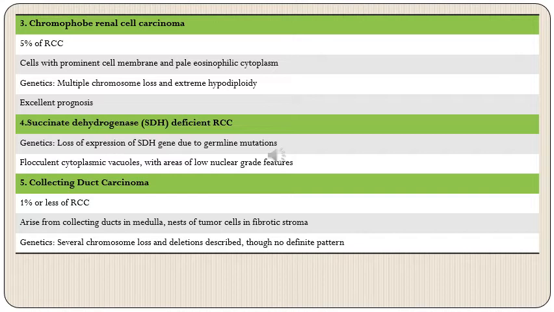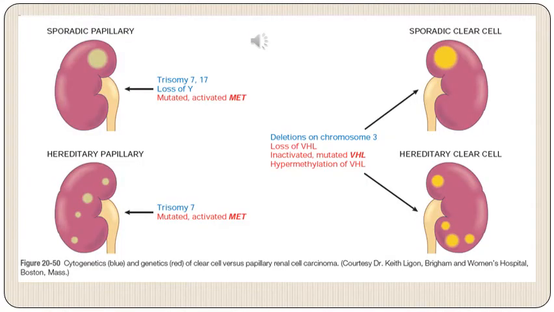carcinoma. So this is a diagrammatic representation of the cytogenetics of clear cell carcinoma and papillary carcinoma. On the left, at the top, we have sporadic papillary carcinoma where there can be trisomy 7, and in addition to that there can be trisomy 17 or loss of chromosome Y in male patients, and this leads to mutation or activation of the MET proto-oncogene. Whereas in hereditary papillary carcinomas, there is trisomy 7, which again involves the same gene.